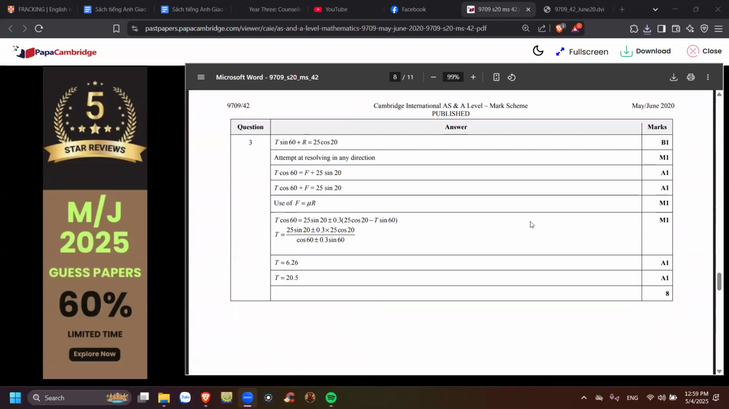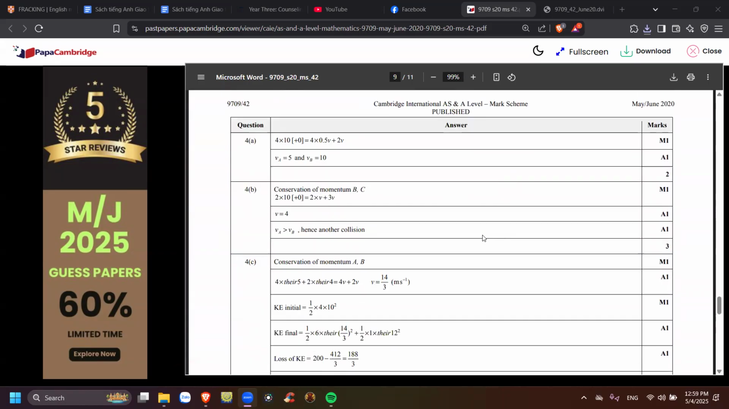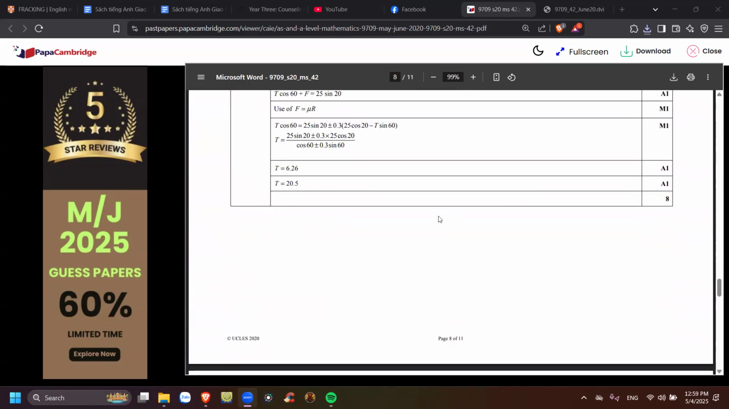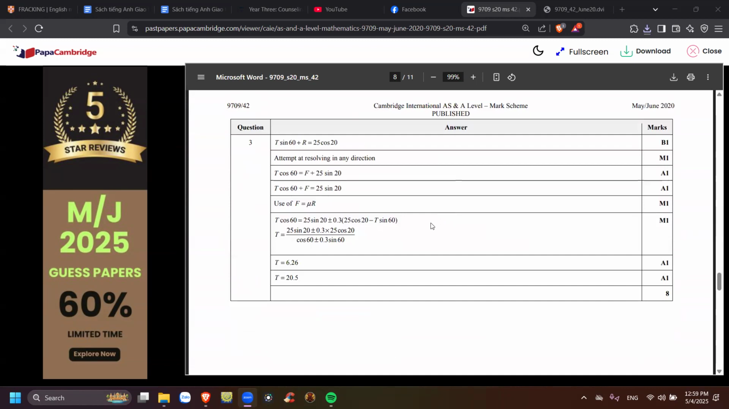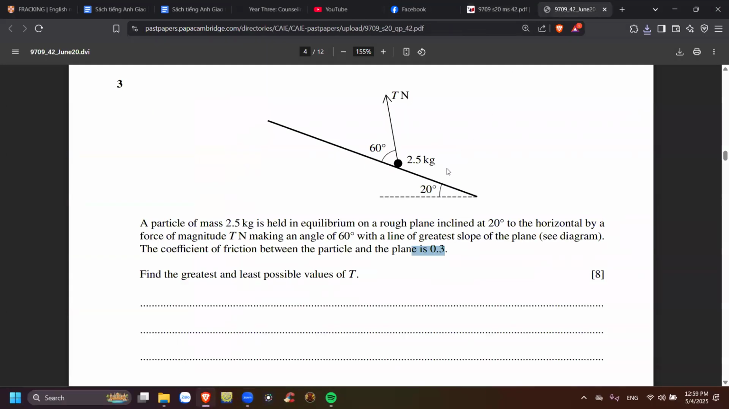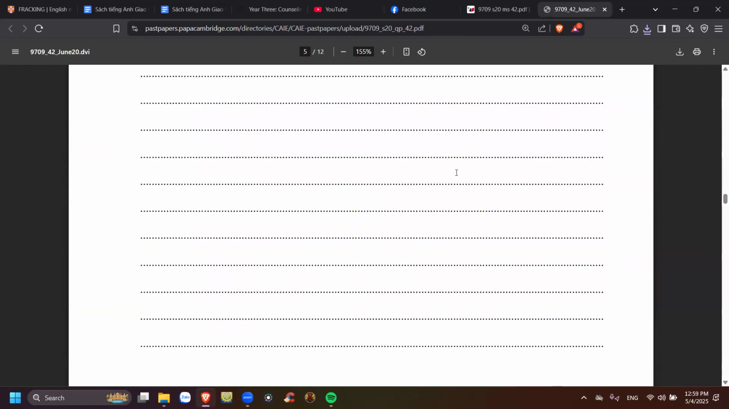Okay, but anyway. Question number 4, no, we do question 3, sorry. It's T equal to 6.26 minimum and maximum is 20.5. You get the same thing? Dạ, I got the same thing. Oh my God, it's just long. All right, so yeah, it's not too hard.